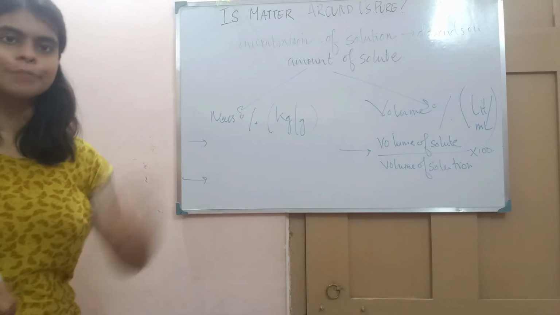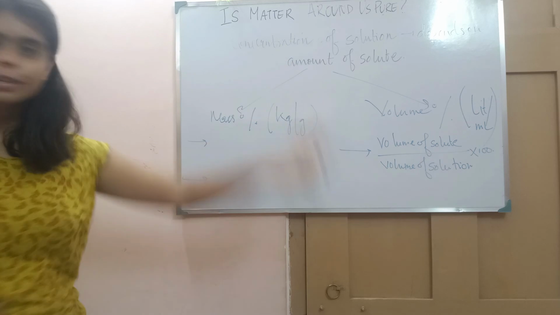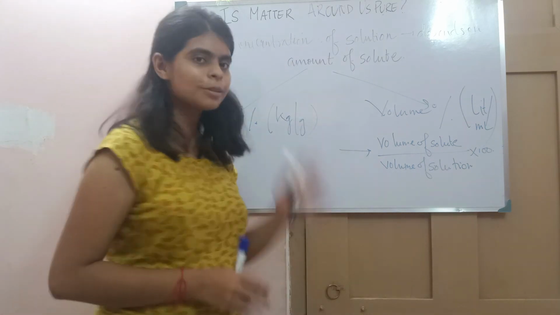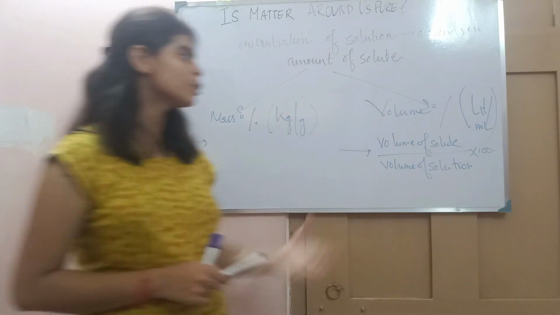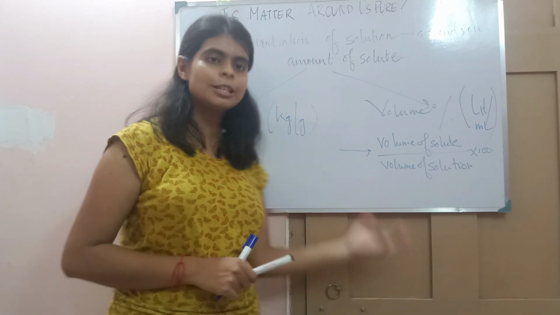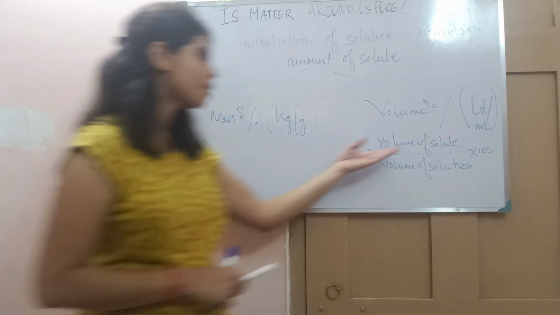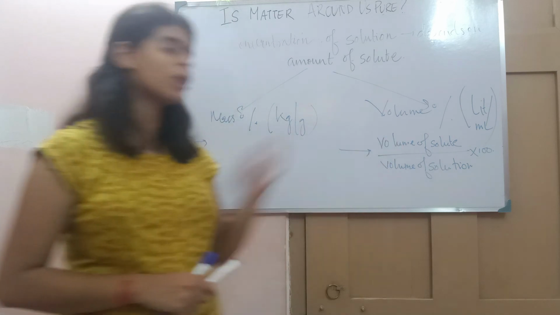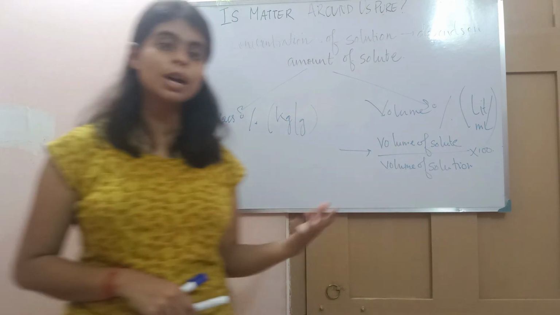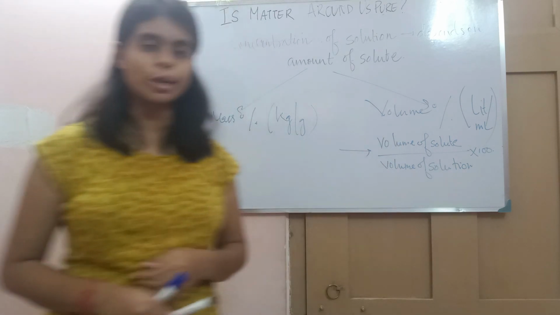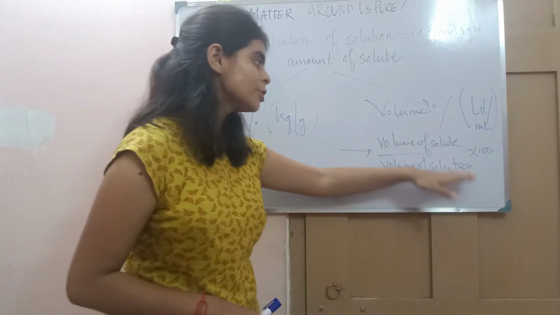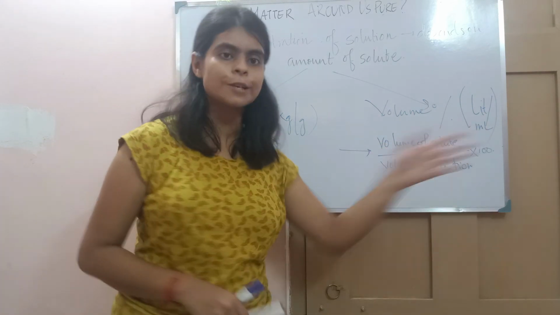So this is the volume percentage, because as I told you, the concentration of the solution depends on the amount of the solute. So whenever you are calculating the percentage, the numerator will always be related to the quantity of the solute. So volume of the solute divided by volume of the solution into 100.